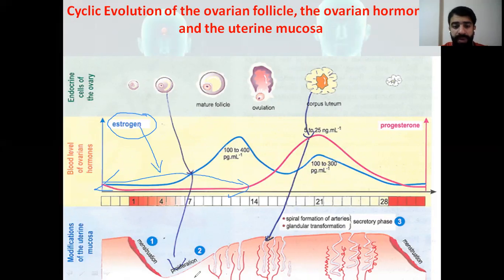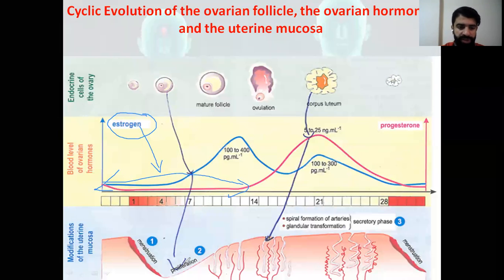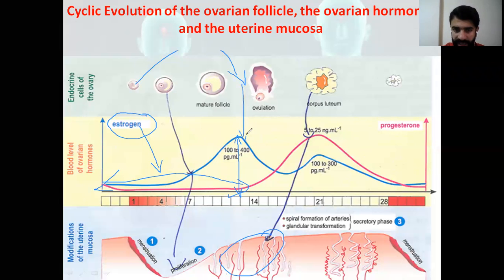Estradiol is responsible for the thickening of the endometrium as shown here. The endometrium reaches its peak at about day 12 or 13, just before the ovulation. So you have to know that the thickening of the endometrium is due to the high level of estrogen during the follicular phase just before ovulation, and you don't have to forget the development of the follicle, which is responsible for this increase. So development of the follicle has an important role.